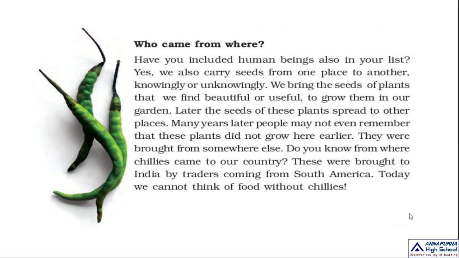And cabbage from Europe, and coffee bean and bendi. Bendi means lady's finger. These came from Africa. So like that, different vegetables and food items came from different areas.